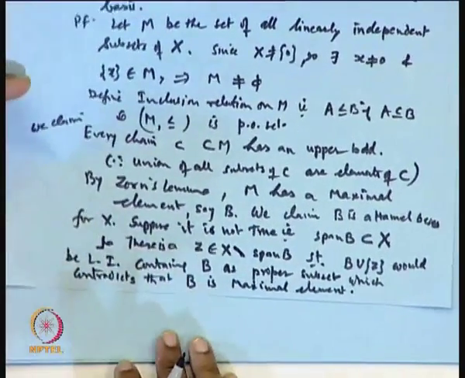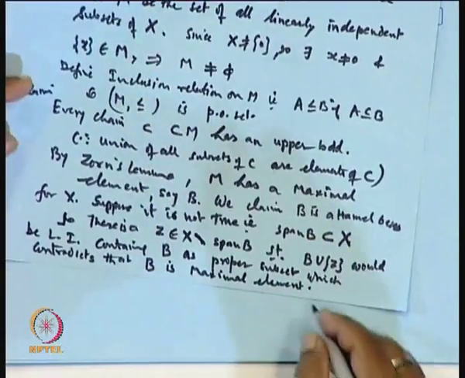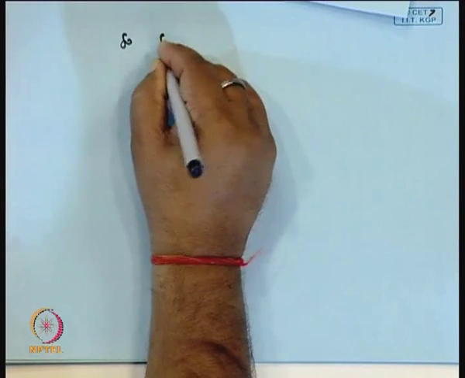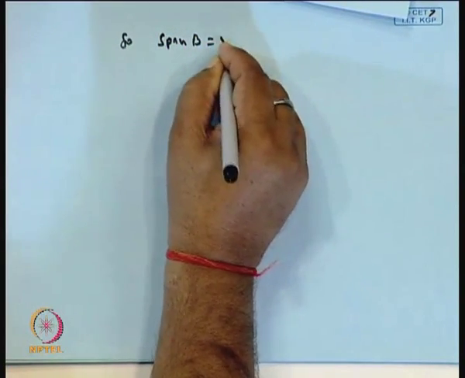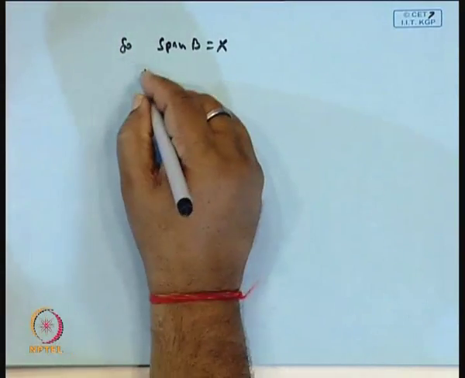This contradiction shows that our assumption is wrong, so the span of V is X. Therefore V will be a Hamel basis.